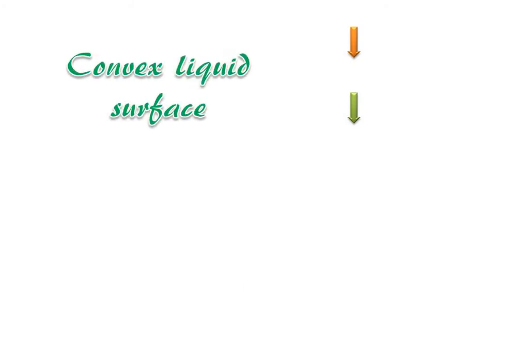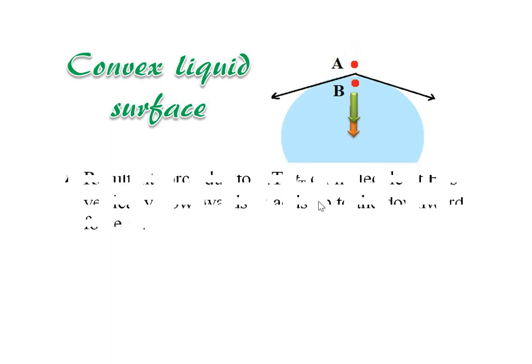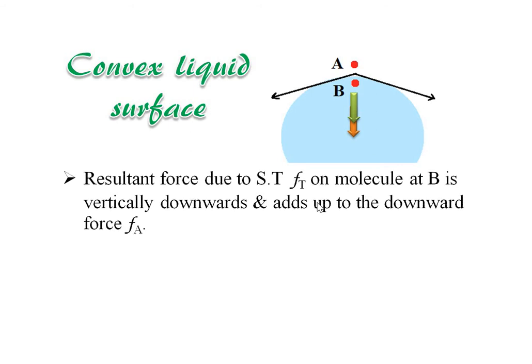So let's see the convex liquid surface. See the diagram here once again. Here first, it is the pressure at point B and pressure at point A. Pressure at point B acts vertically downward, and pressure at point A also acts vertically downward. So here the resultant force due to surface tension F of T on the molecule B is vertically downwards, which adds up to the downward force, that means F of A. So this addition develops the greater pressure at point B.